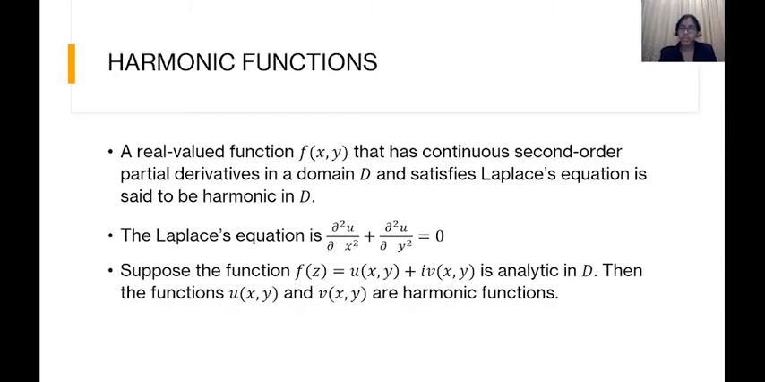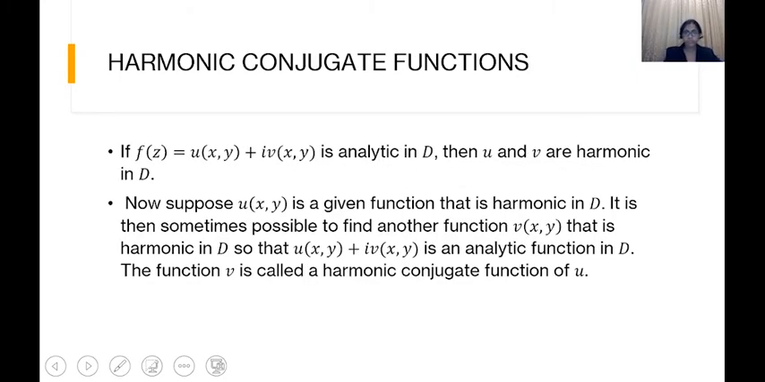If a function is analytic, then the corresponding real valued functions, those will be harmonic. Now next we will introduce the concept of harmonic conjugate functions.